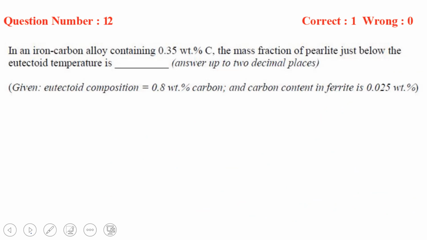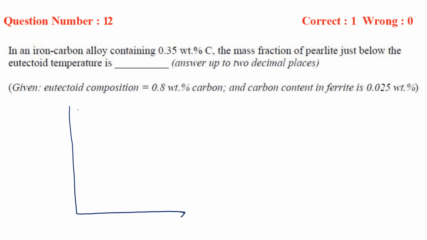Okay. In an iron carbon alloy containing 0.35 weight% carbon, the mass fraction of perlite just below the eutectoid temperature is. It is asking about just below the eutectoid temperature. Okay, so let us first draw the iron carbon diagram up to the section of eutectoid steel. This is 0.0025, right?